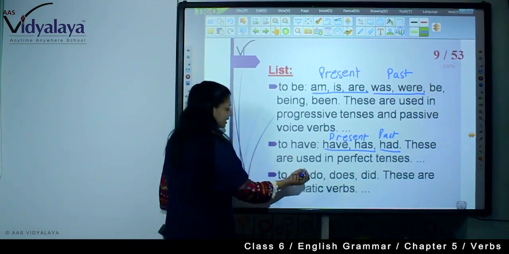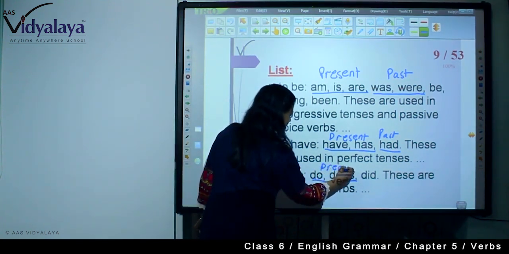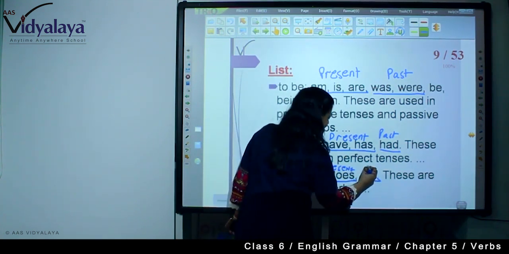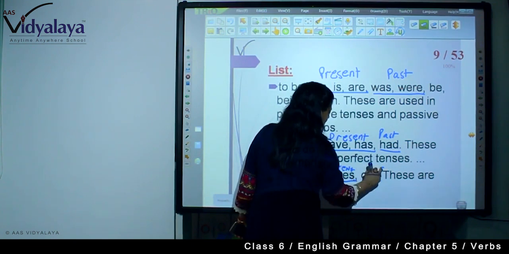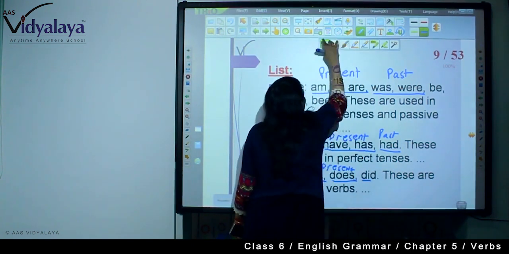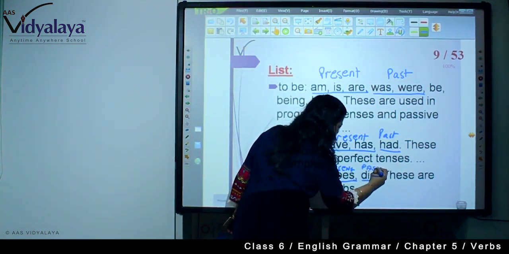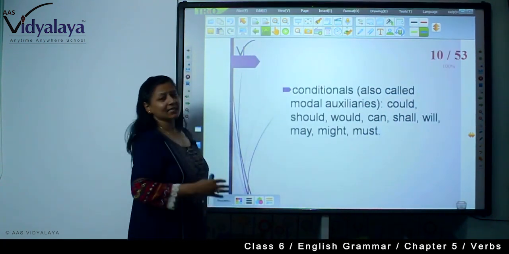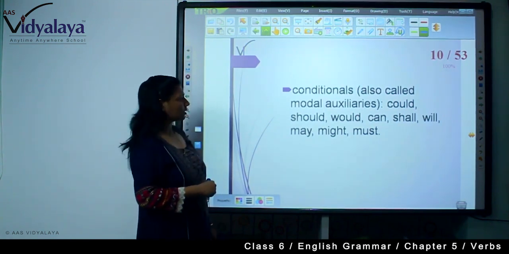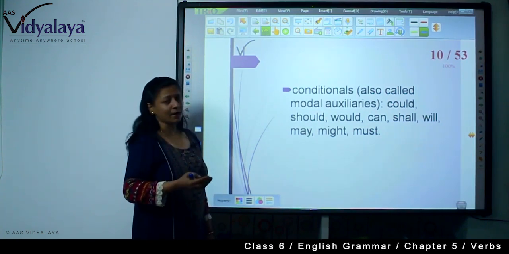Now to do: do, does, these we use in present, and did in past. So these are our emphatic verbs. Now there are some conditional verbs also. These are called modal auxiliaries. Could, should, would, can, shall, will, may, might, must.